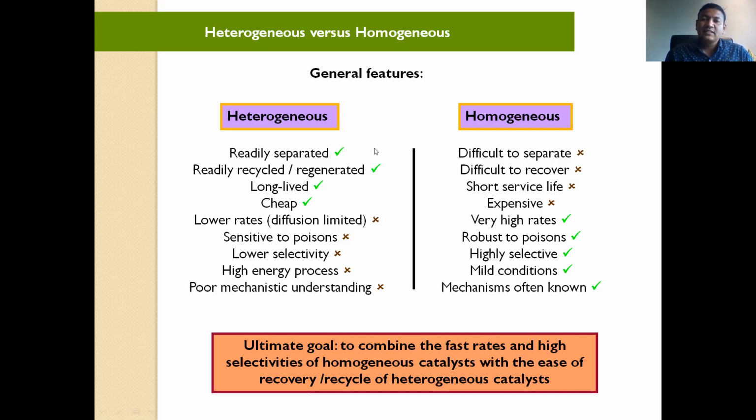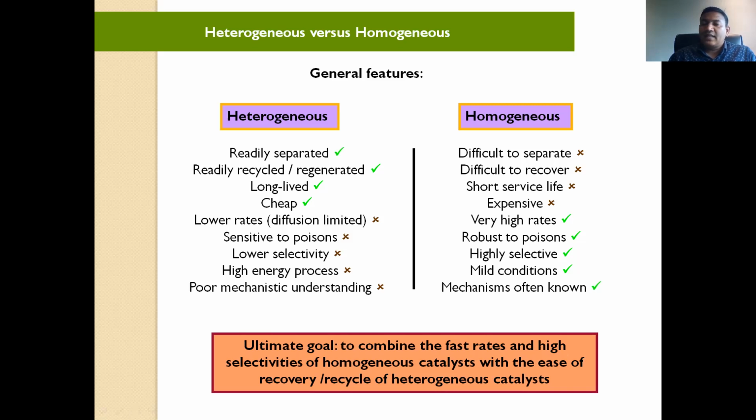So now in these four parts, you always feel that heterogeneous catalysis is better than homogeneous. But another part, see, the rate of catalysis in heterogeneous is very low. Understand?